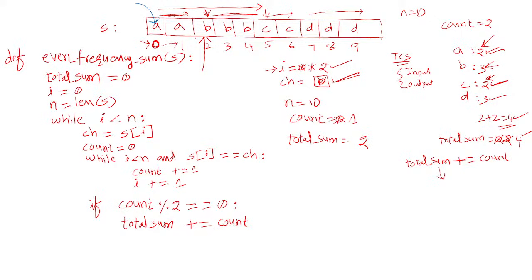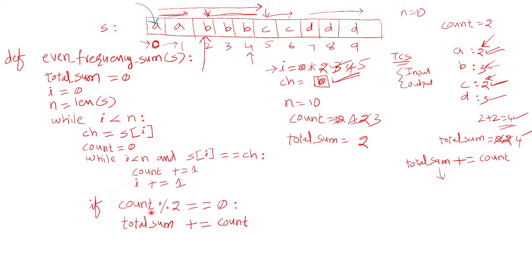I value becomes I plus 1, so I becomes 3 and goes to the next index. 3 less than 10, yes, and s of 3 is equal to ch. S of 3 is b, equal to ch, yes. So increment the count, which becomes 2, and I becomes 4. Again it checks s of 4 is equal to ch, b, yes. Count becomes 3 and I becomes 5. Then again it checks 5 less than 10, yes, s of 5 is equal to ch. S of 5 is c. C is equal to b, no, false. That's why the loop ends.